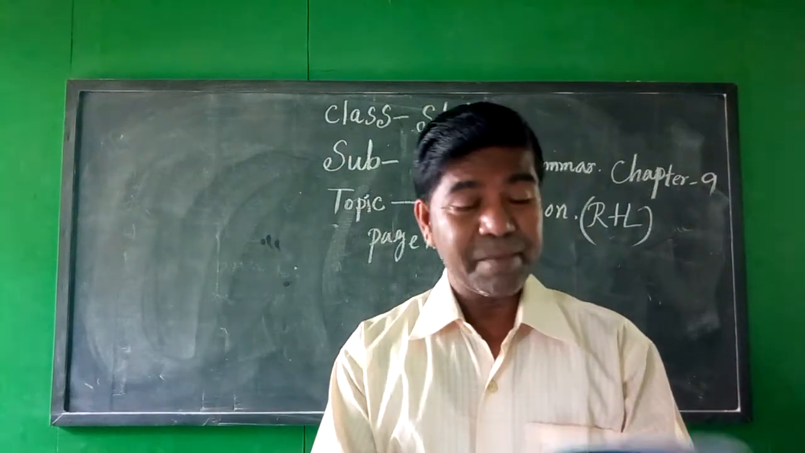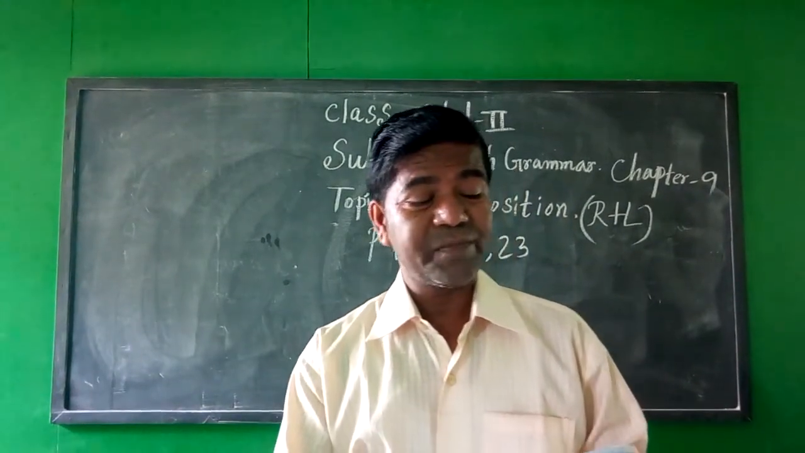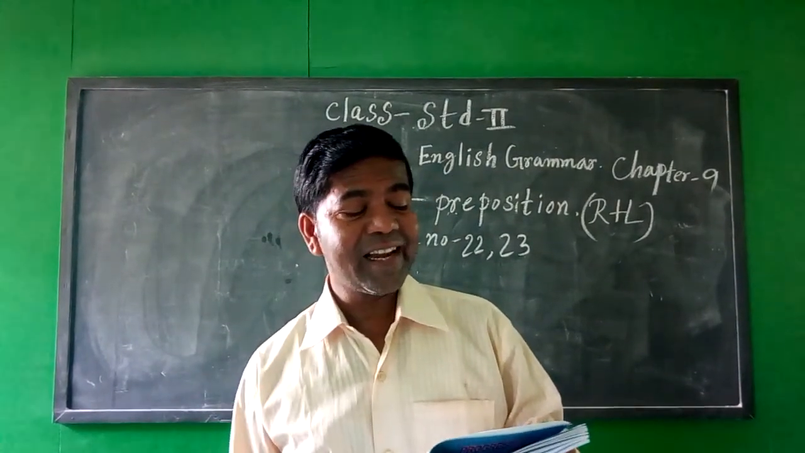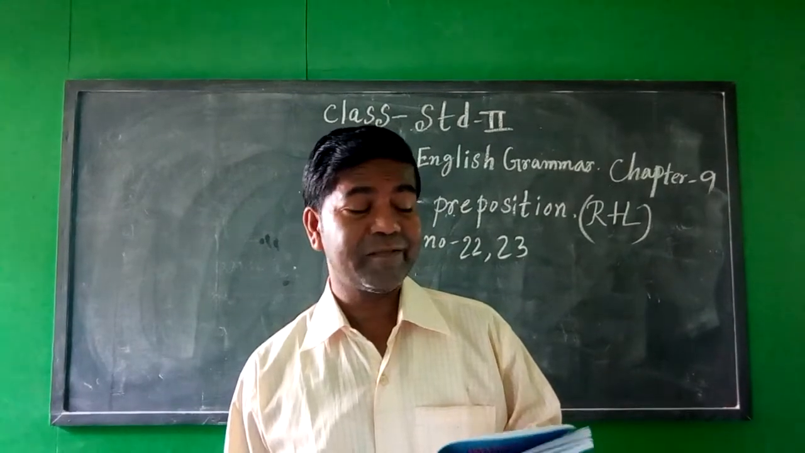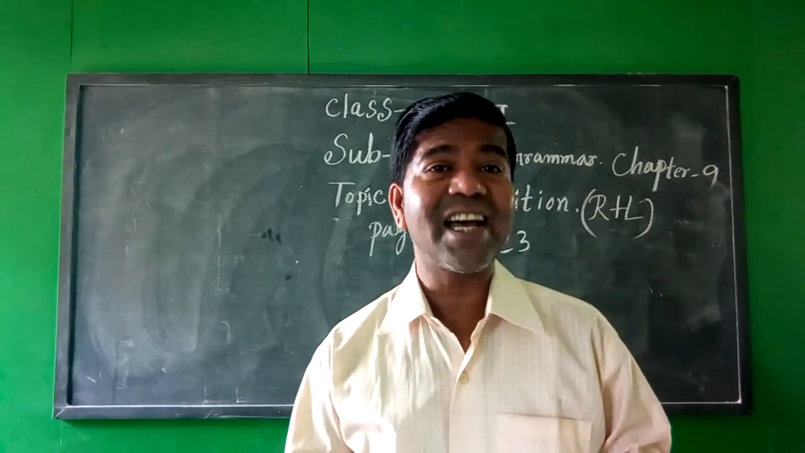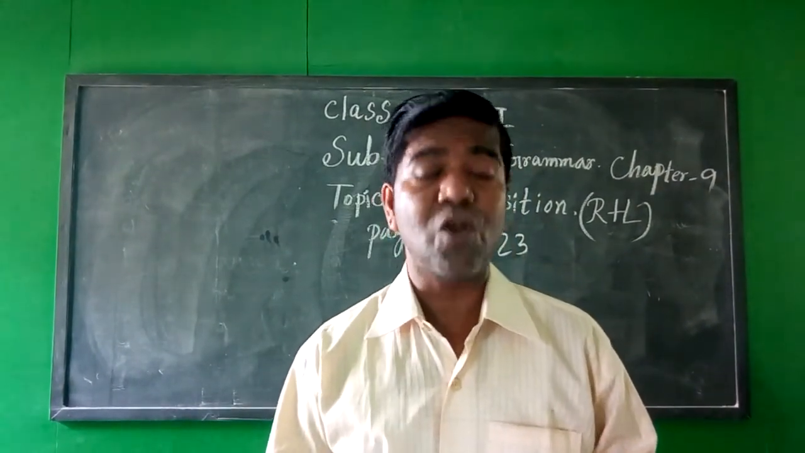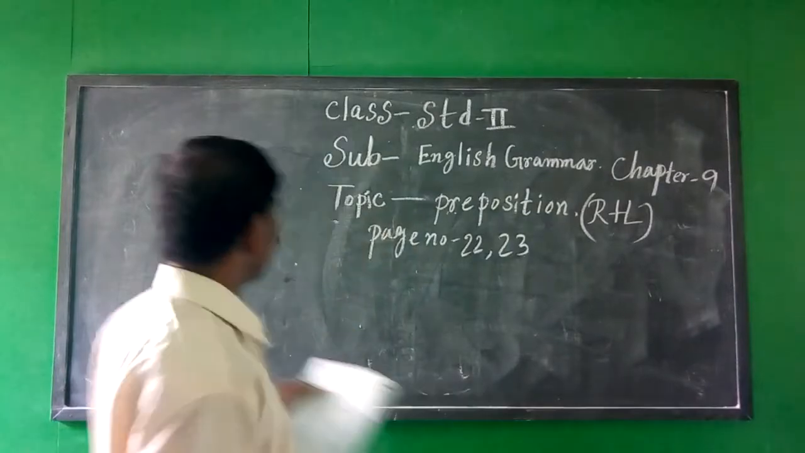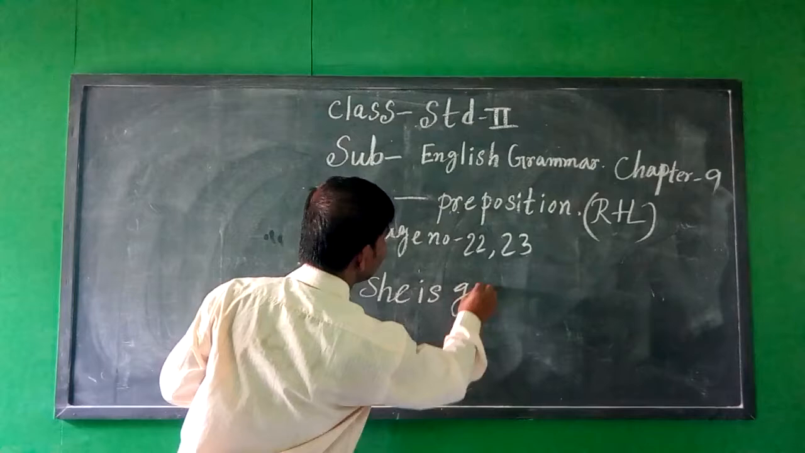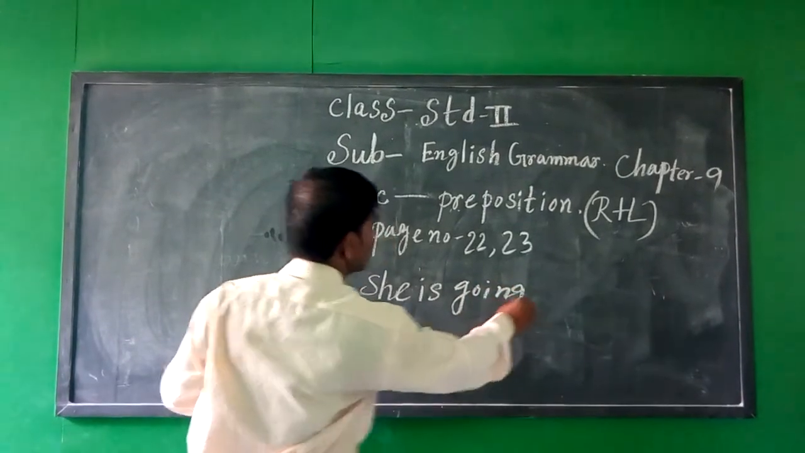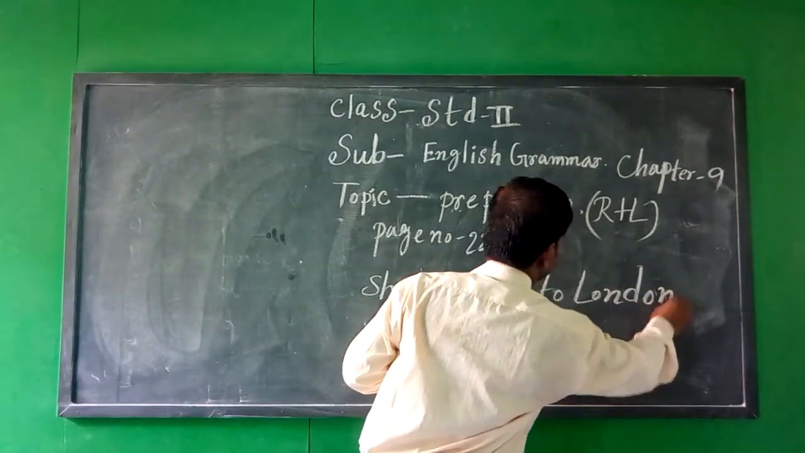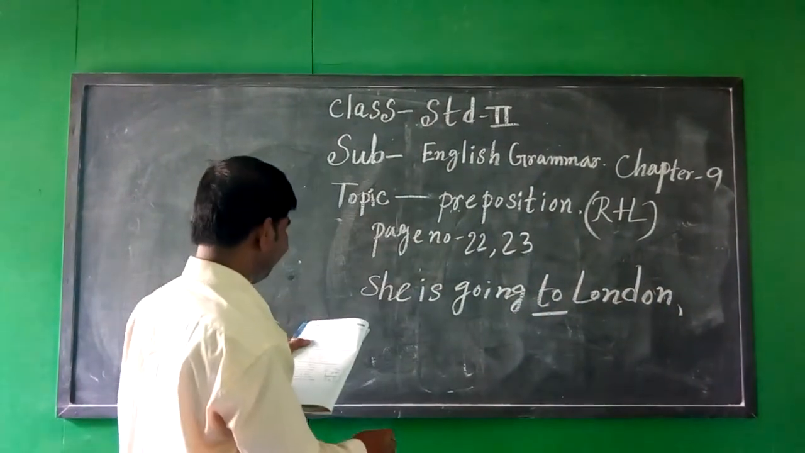Turn over to page number 24. Underline the preposition in the following sentences. They collect flowers in the basket. Which is preposition? Here in is the preposition. She is going to London. Here to is preposition.